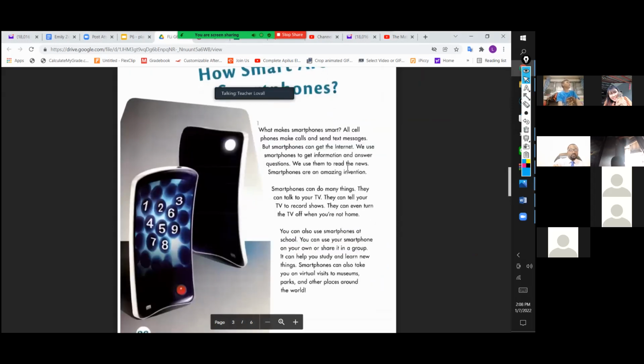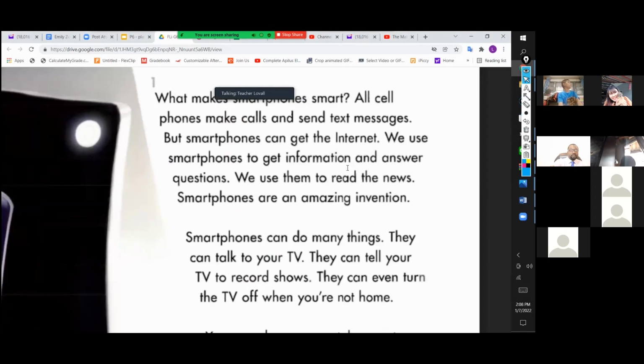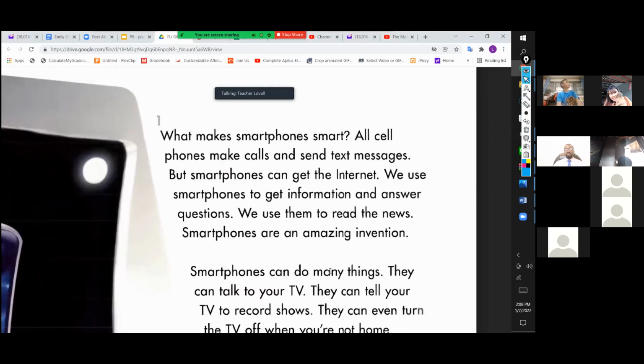All right, so now we're going to focus on some reading fundamentals, okay? I want you guys to listen carefully. I am going to read first, okay? So let's put a cursor here. What makes smartphones smart? All cell phones make calls and send text messages, but smartphones can get the internet. We use smartphones to get information and answer questions. We use them to read the news. Smartphones are an amazing invention.